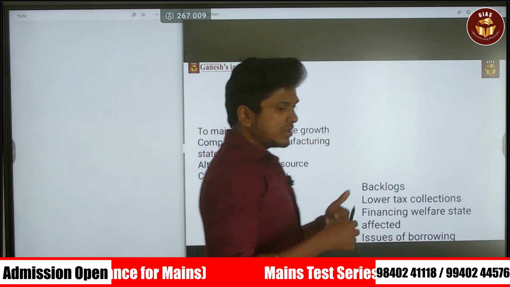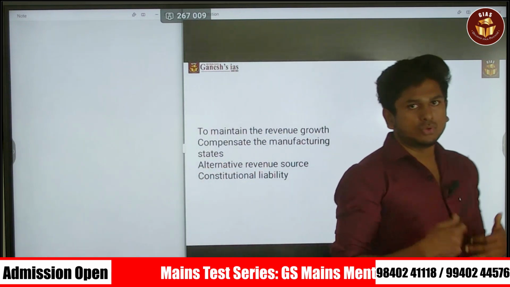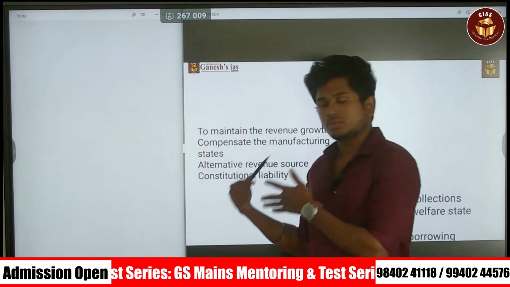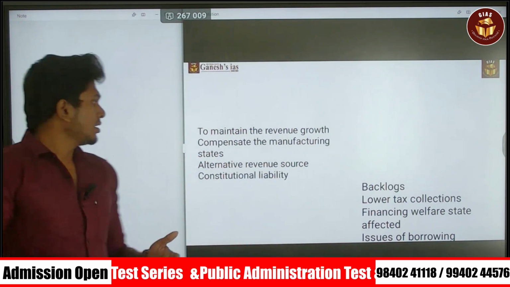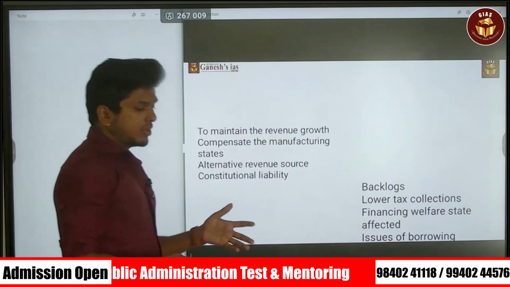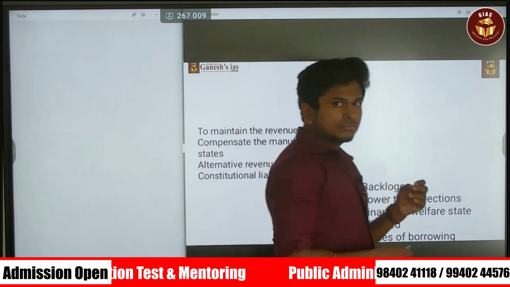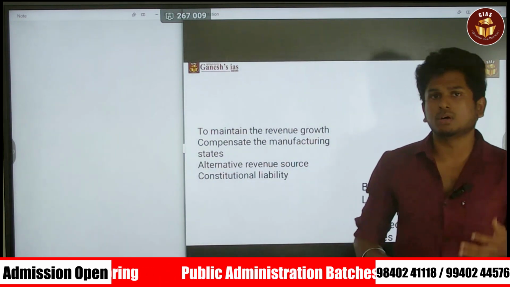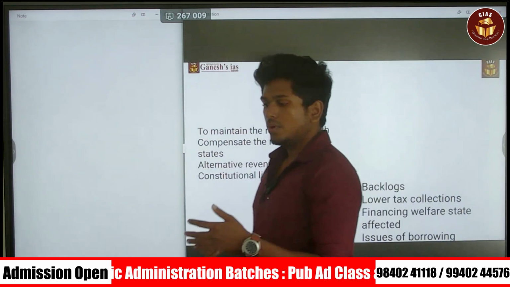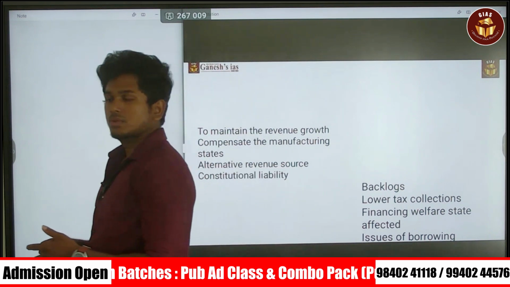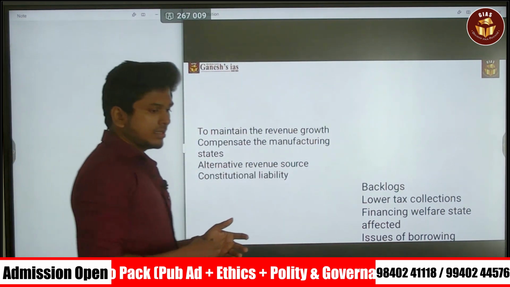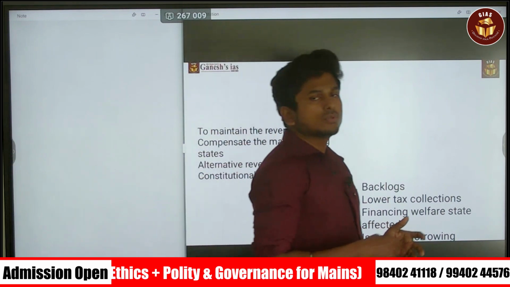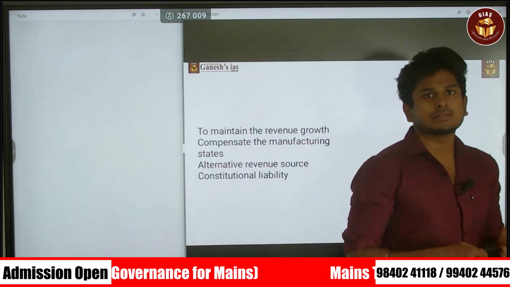Okay, even though it is not a delay at present, there is no such thing as compensation to the states now. At last, the issue of borrowing. The government had to borrow to overcome all these issues. So the state governments became borrowers. So that is also a major crisis.